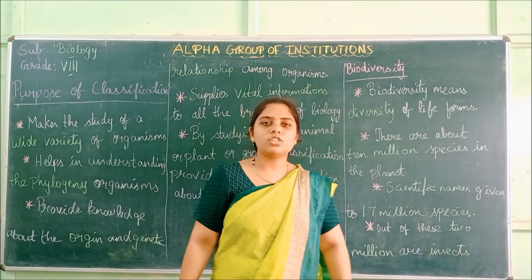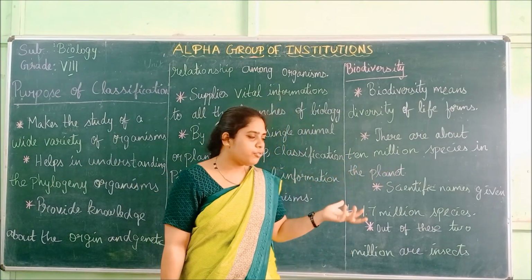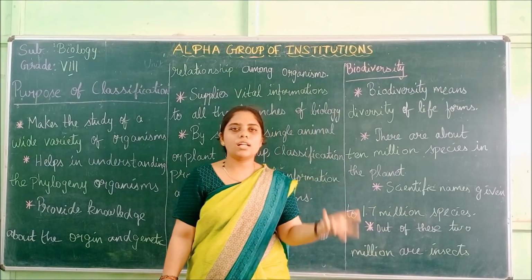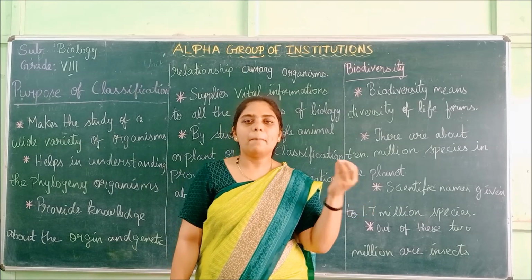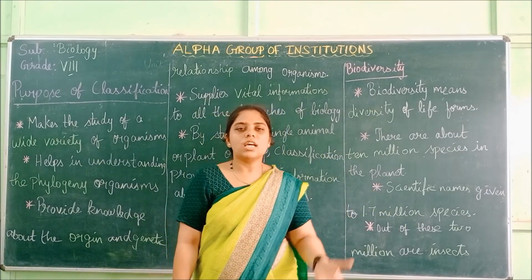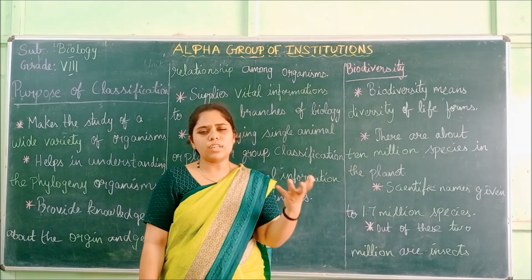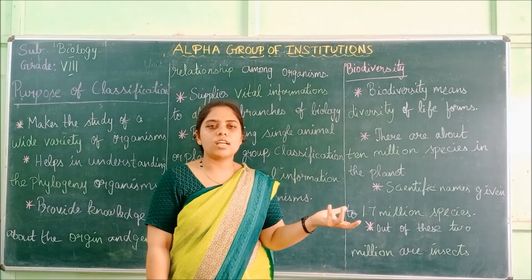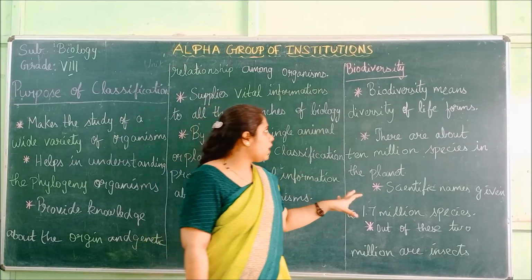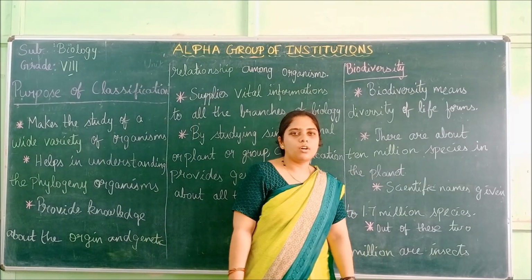You can imagine how many varieties of insects alone. 2 million means, imagine the plants, animals and other birds. There are many types of organisms. In the aquatic environment also, we have a number of organisms that are still unidentified. These are the things under biodiversity.